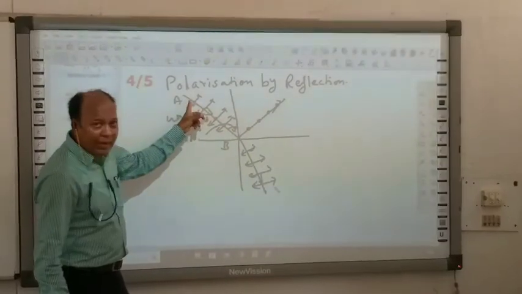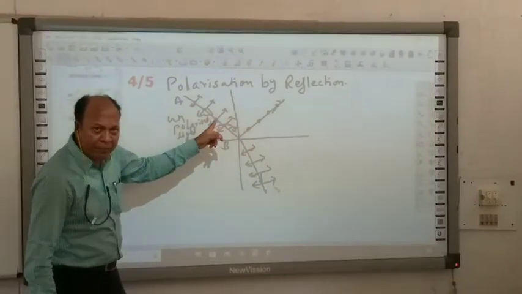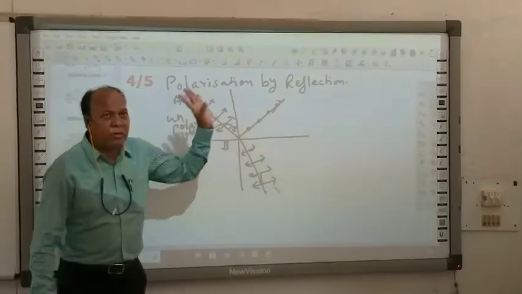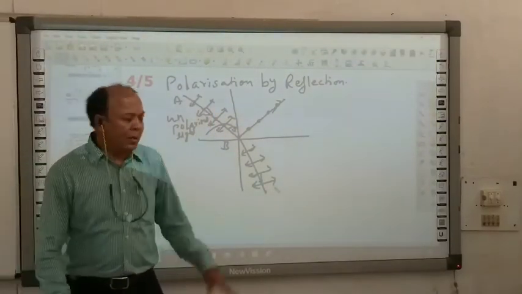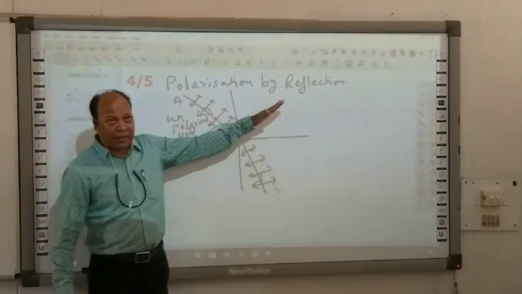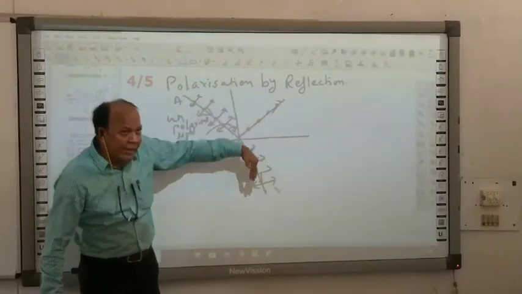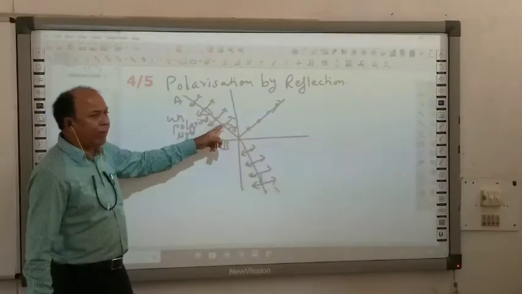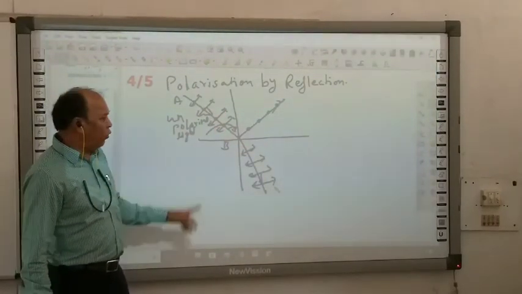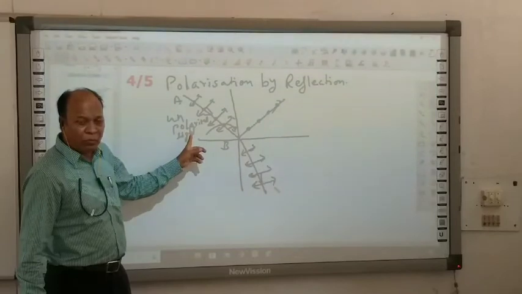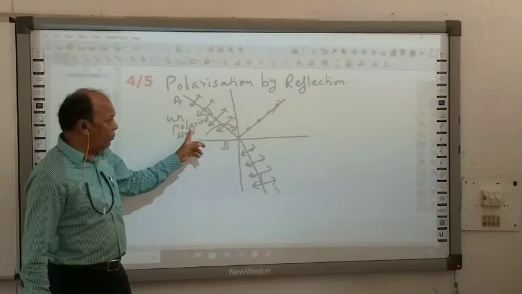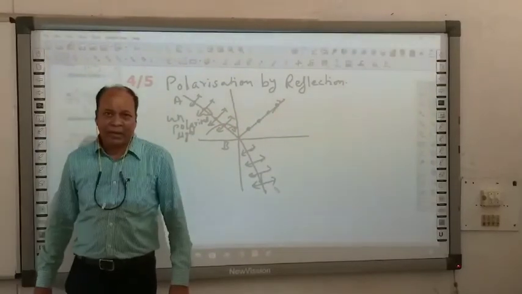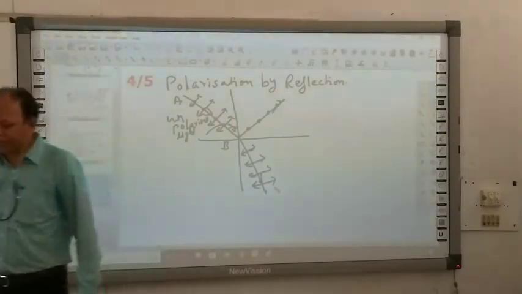Here, we are getting unpolarized light. When light falls over some surface, some medium, partially it is reflected, partially it is refracted. So for some particular angle, you will get plane polarized light. Is that clear?